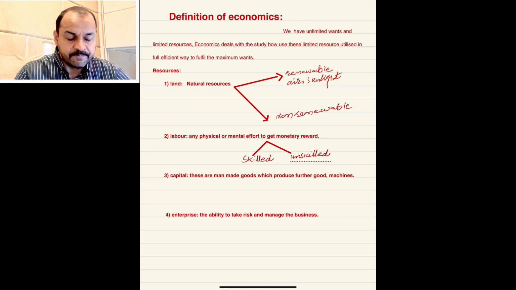From here we are able to develop the definition of economics. Economics basically deals with how to utilize these resources that are limited in nature to fulfill the maximum wants of the people.